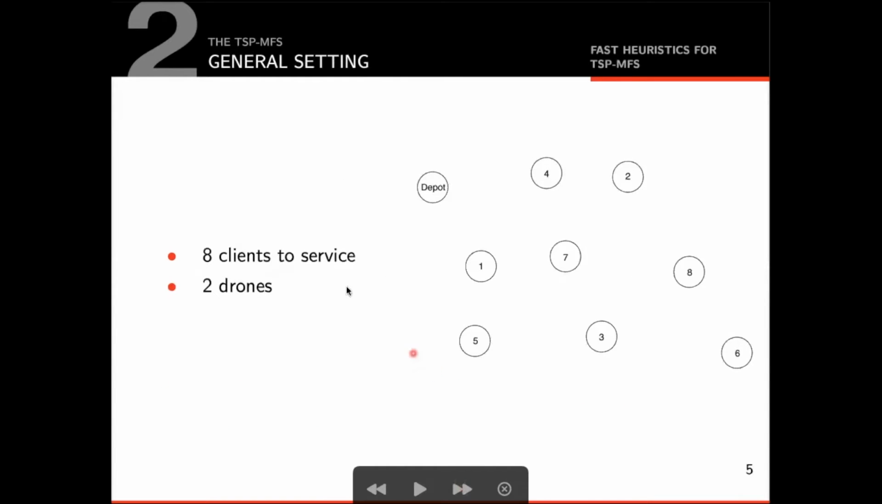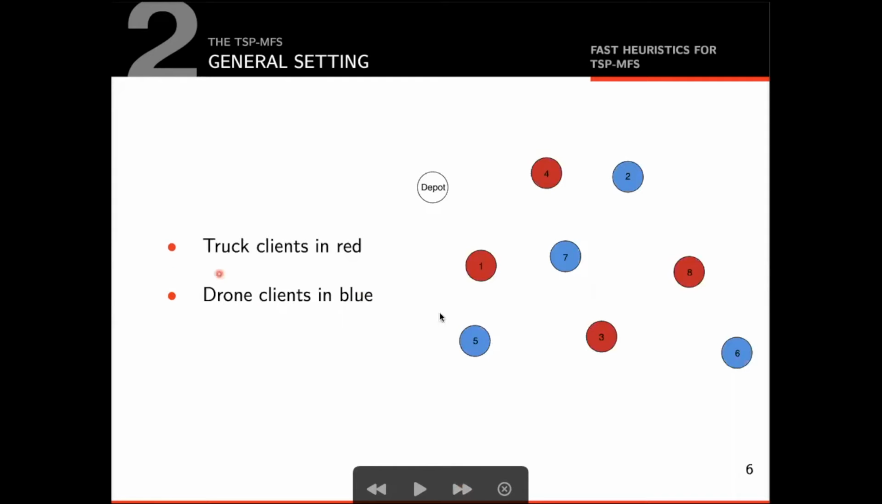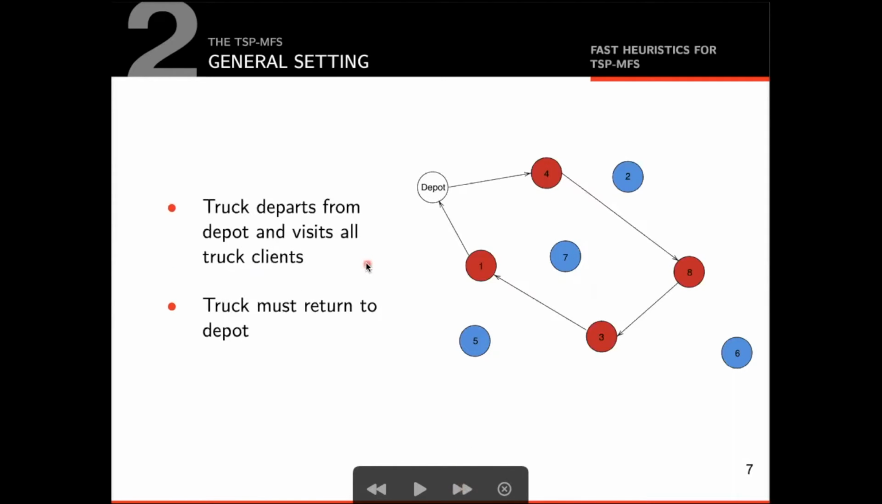For example, consider an instance of 8 clients. Suppose we have 2 drones at our disposal. Our first task is to decide which clients will be serviced by truck and which by drone. Then we need to define the route that the truck will follow. It's important that the route starts at the depot, visits all truck clients, and returns back to the depot.